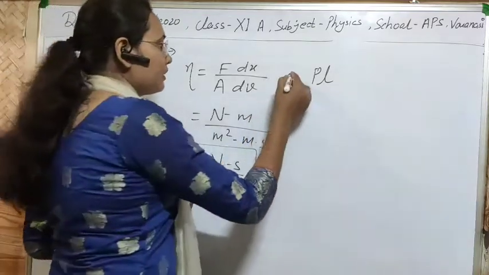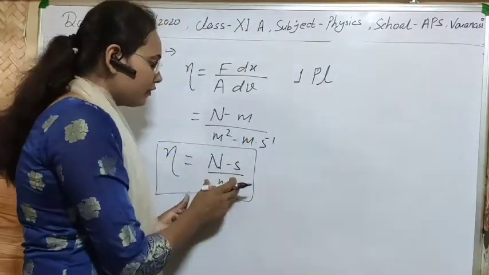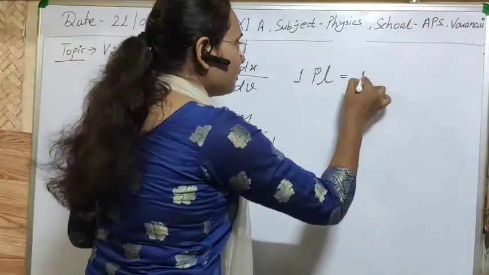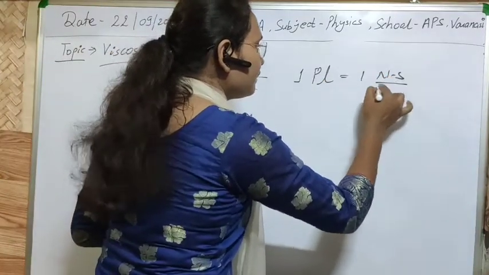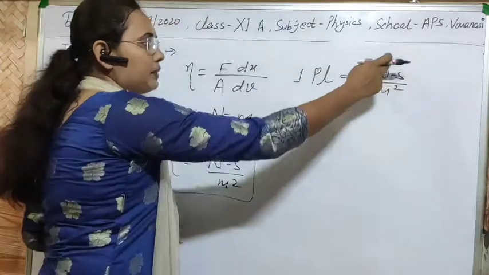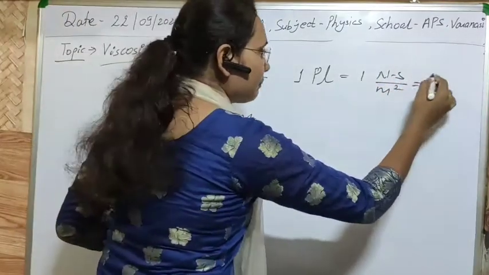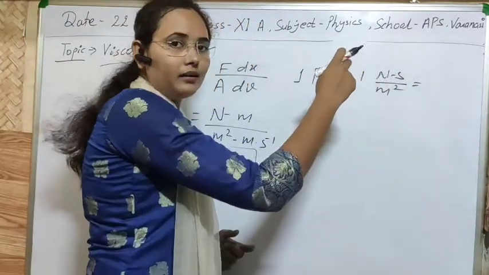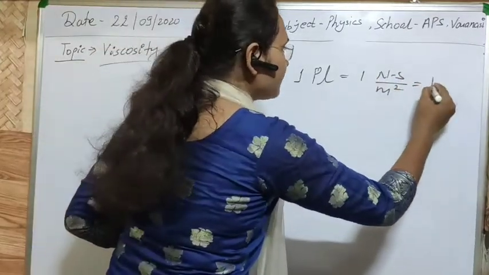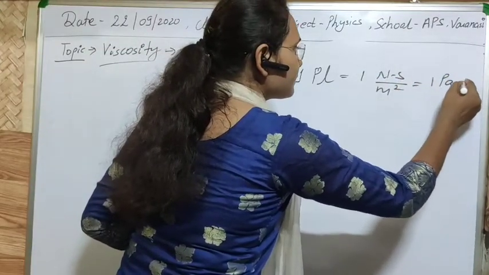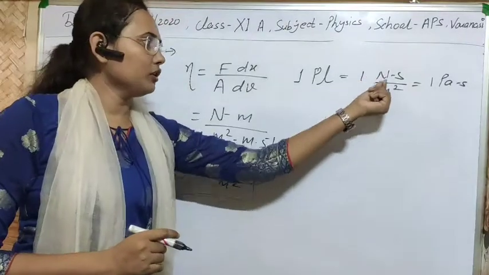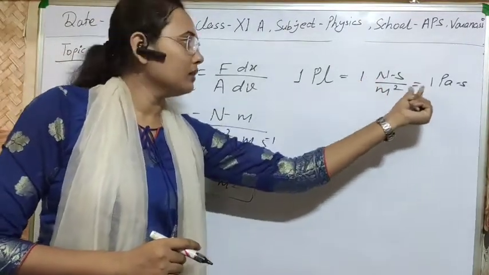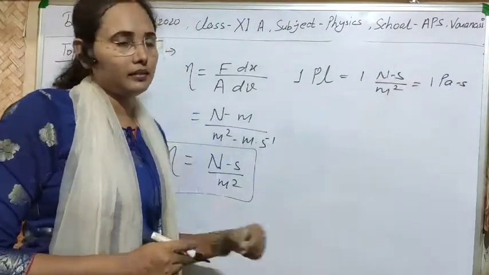So simply, 1 Poiseuille equals 1 Newton second per meter square. Or if you want to write it as a unit of pressure, in terms of Pascal, you can write it as 1 Pascal second. Clear? 1 Newton per meter square equals 1 Pascal, so we can write it as 1 Pascal second.